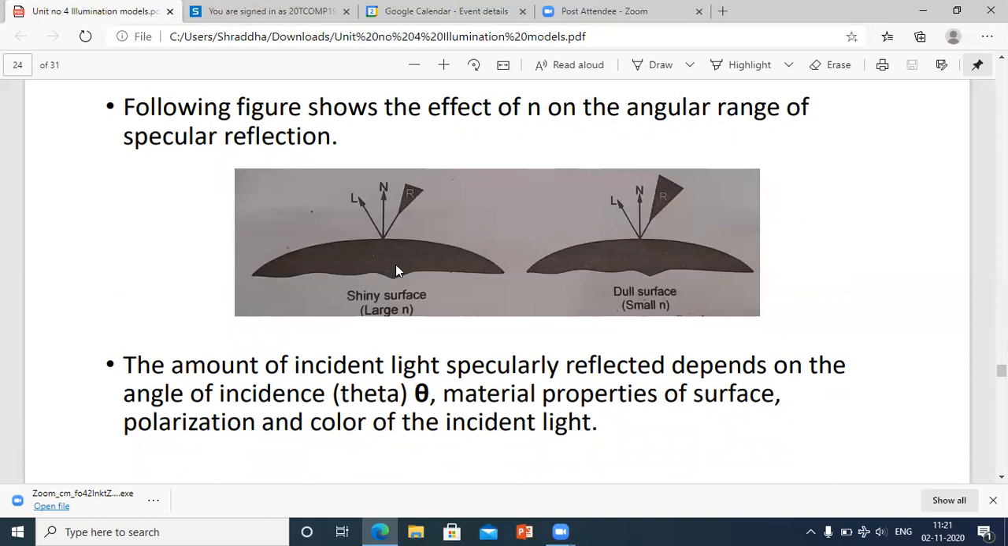So the material properties of the surface, and the polarization and color of the incident light. I repeat again, the amount of incident light specularly reflected depends on which parameters? Angle of incidence. This is nothing but the angle between N and L. N and L is nothing but the angle of incidence. Material properties of the surface, whether the material is rough, shiny, glossy, etc. Polarization and color of the incident light. What is the color? Polarization means from which direction the light is coming.